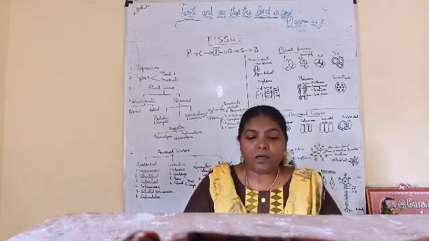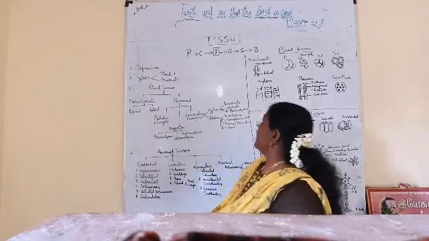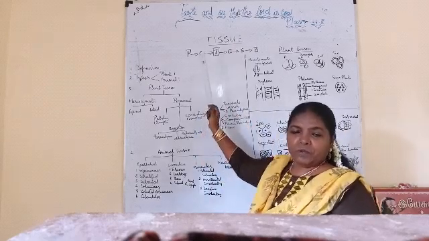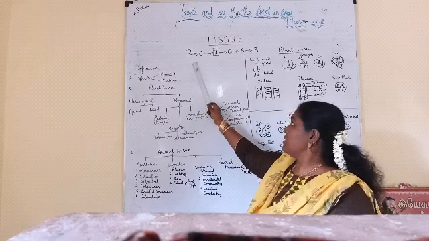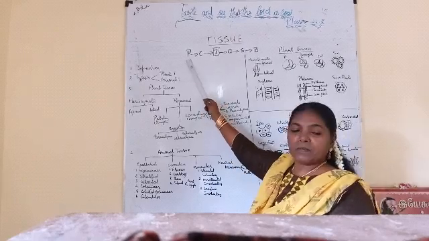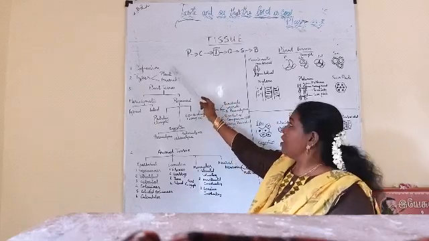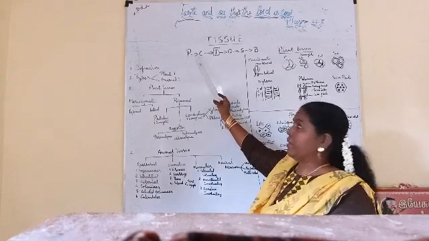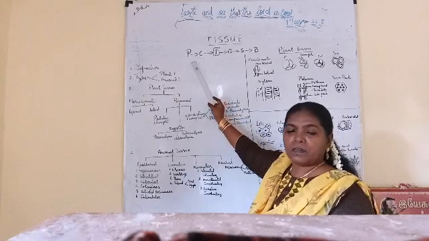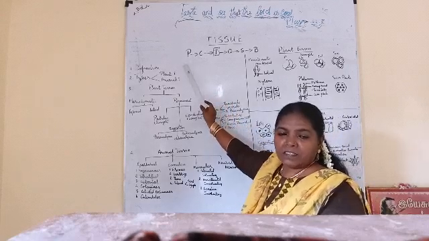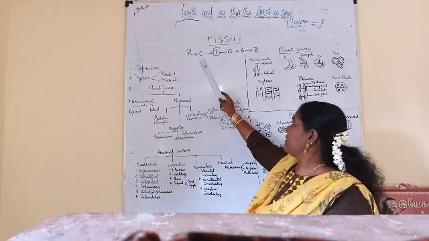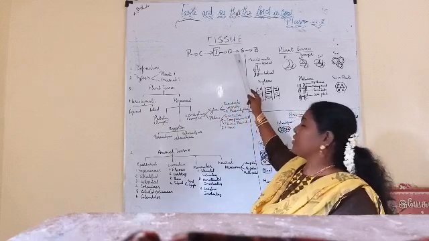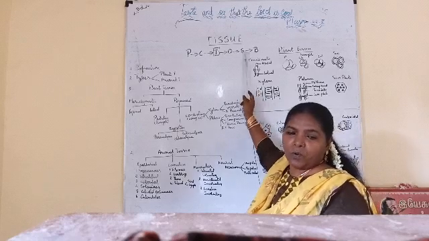Okay, today we are going to start the new lesson, tissue. Before starting tissue, first we must know the levels of organization. Protoplasm is the physical basis of life. Protoplasm, when it is covered by the cell wall or cell membrane, is called a cell. All these we have seen in the previous class itself, but just recollect. And cells together form tissues, tissues together form organs, organs together form systems, systems together form the body.